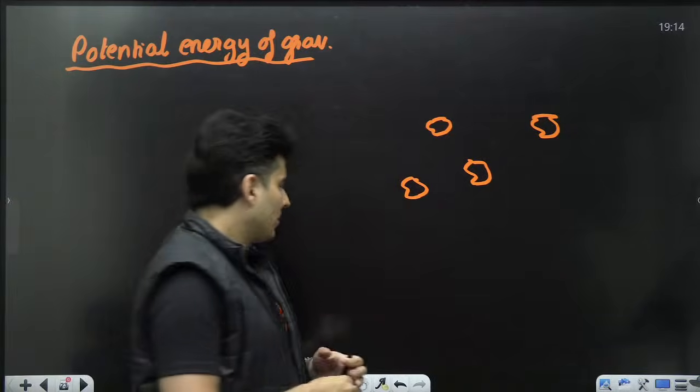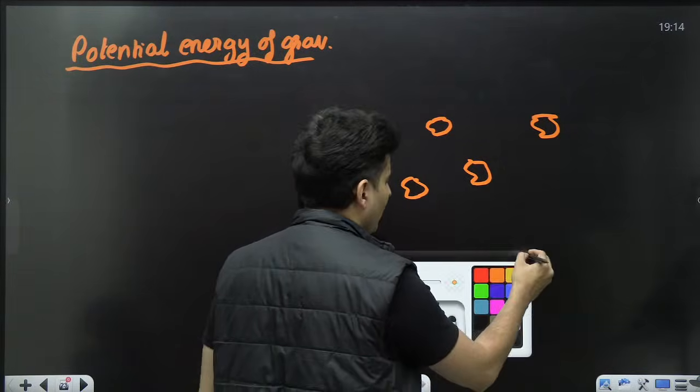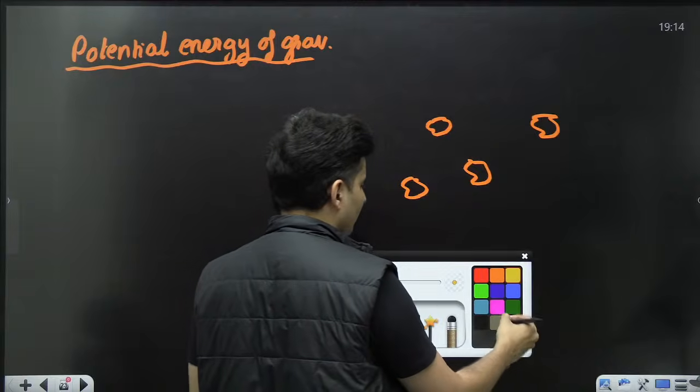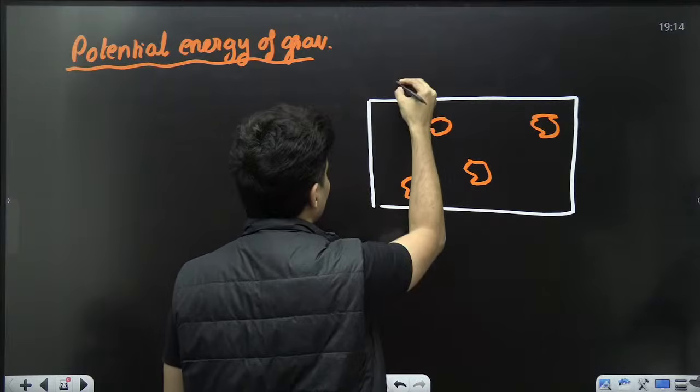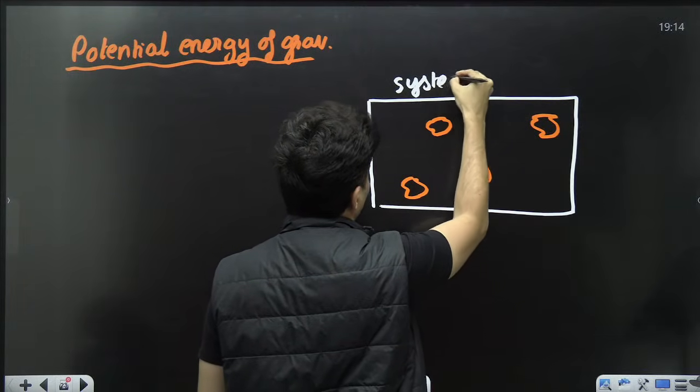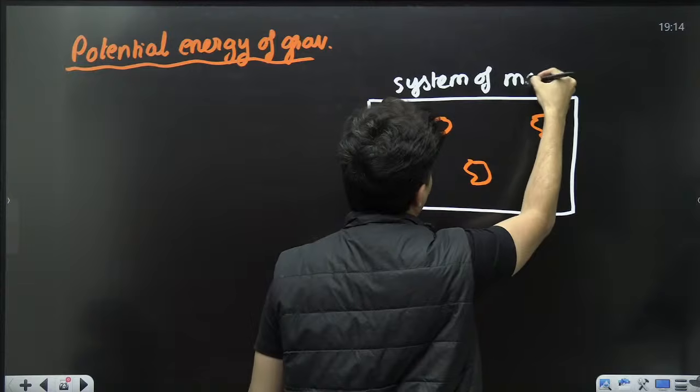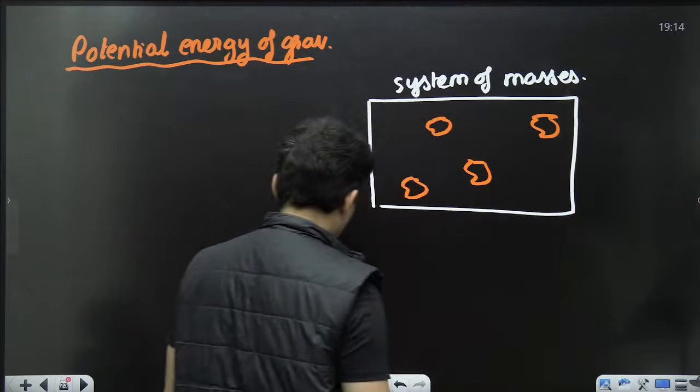Yes. So my dear warriors, this is a system of masses.